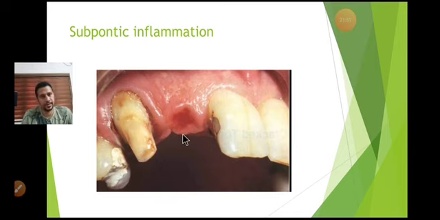In this case, it is advisable to go for a modified ridge lap pontic or an ovate pontic. In case of posteriors, if the patient is not much concerned about aesthetics, it's always advisable to go for hygienic pontics. But if the patient is more concerned about aesthetics, better to go for modified ridge lap. So please keep that in mind.